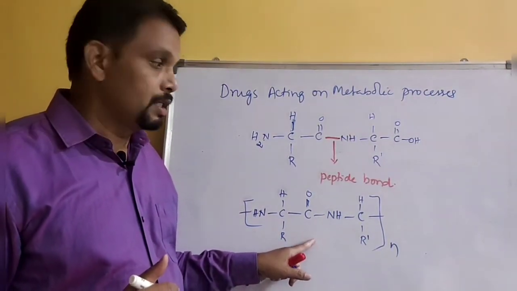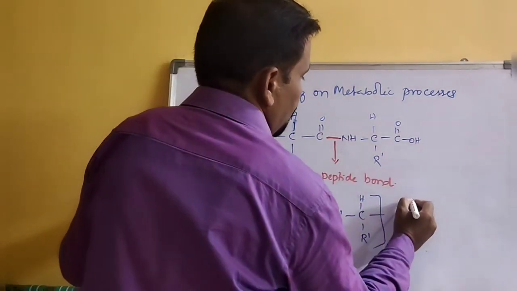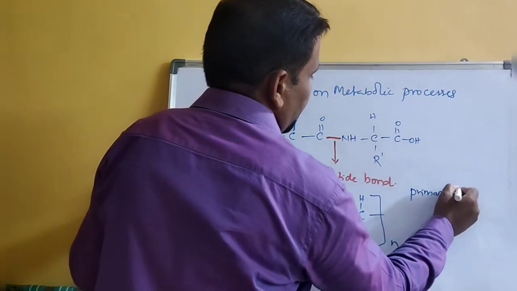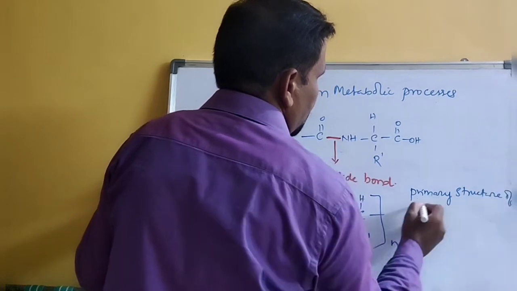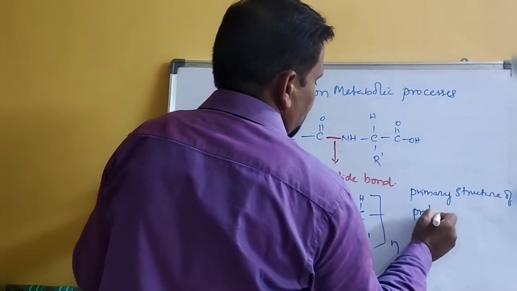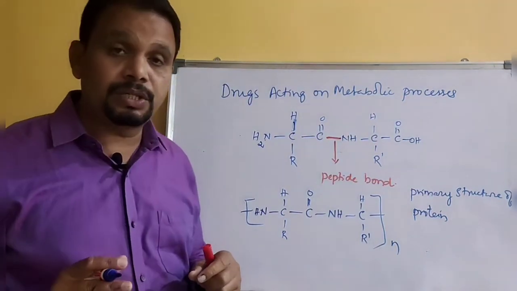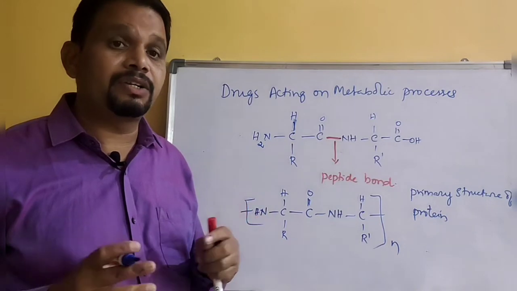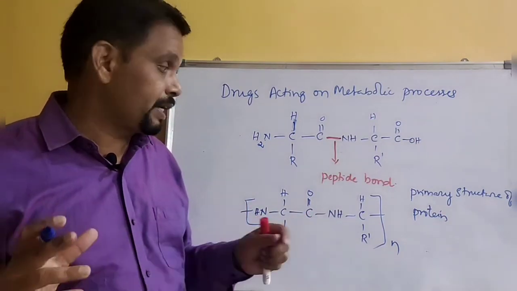So it can be considered as the primary structure of protein. The primary structure of protein is the long chain of amino acids. The linkage between amino acids forms a long chain, and in between it forms peptide bonds.